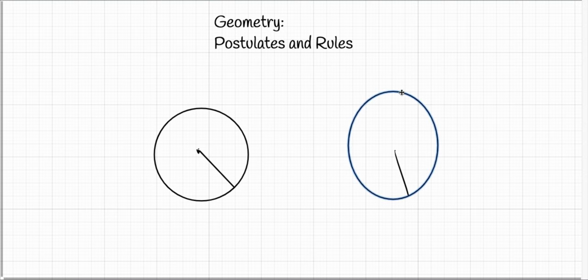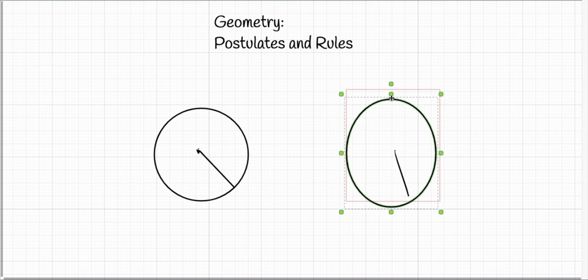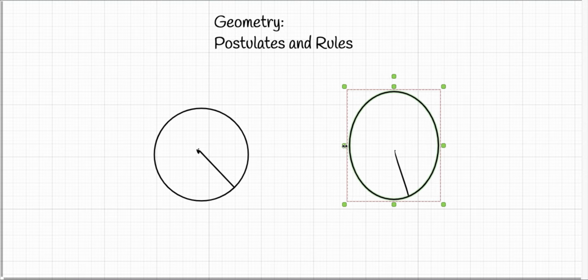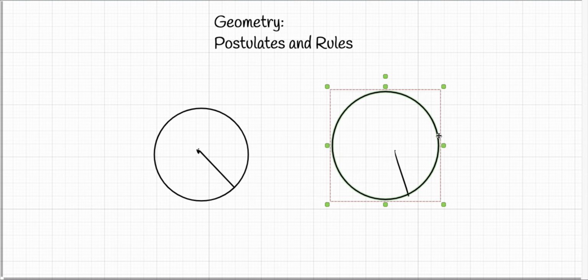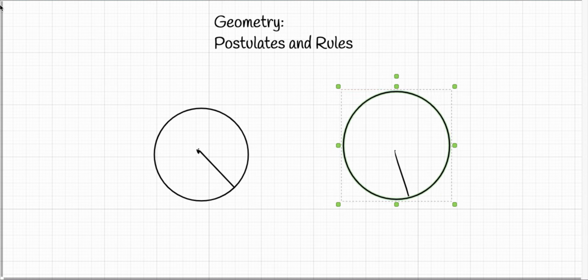Of course, my circles are not that great. Let me see if I can fix it. Oh, God. Yep, this should be good. So this basically illustrates my point that given a line segment, you can make a circle with a radius the length of the segment, and one of its endpoints being the center.